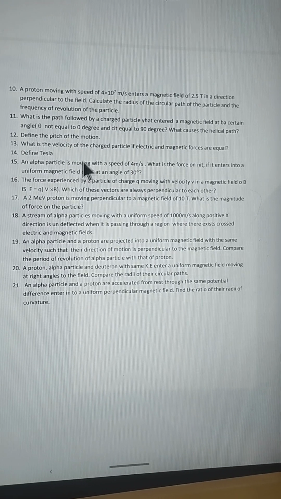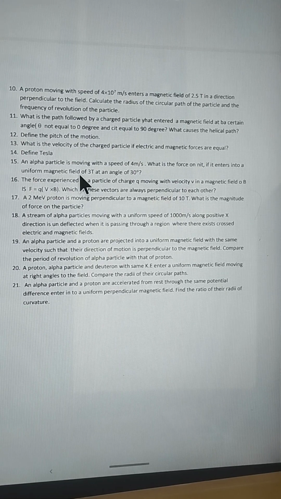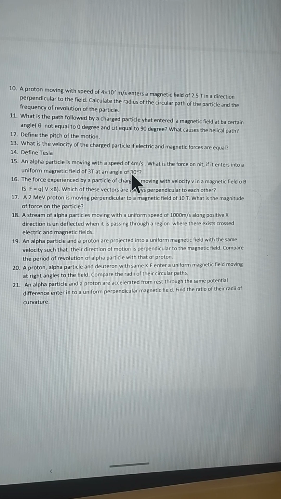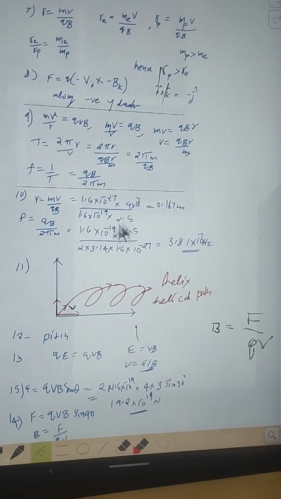An alpha particle is moving with the speed of 4 meter per second. What is the force on it? It enters into a uniform field of 3 Tesla at an angle 30 degree. Use the formula F is equal to QvB sin theta. So F is equal to QvB sin theta.